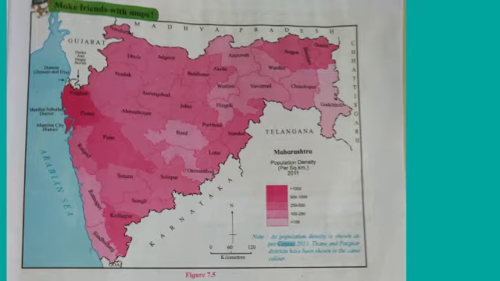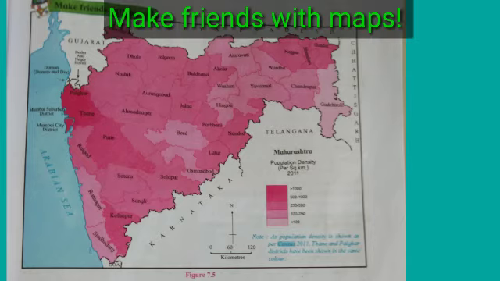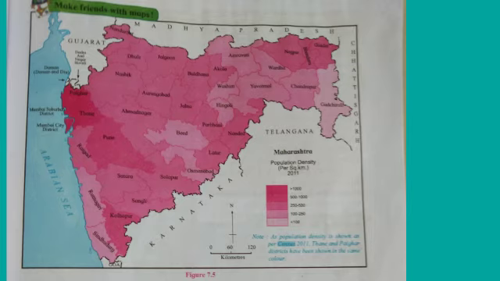Dear students, come to the page number 49. See the next activity. Make friends with maps. Observe the map of Maharashtra showing population density and try to answer the questions given below it. This map shows population density of Maharashtra per square kilometer in 2011. First question, which are the most densely populated districts? The most densely populated districts are Mumbai City, Mumbai Suburban, Thane, Palghar, Pune and Kolhapur.